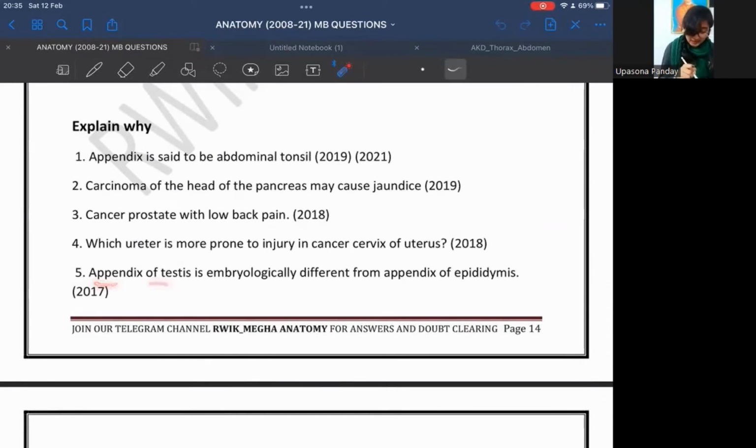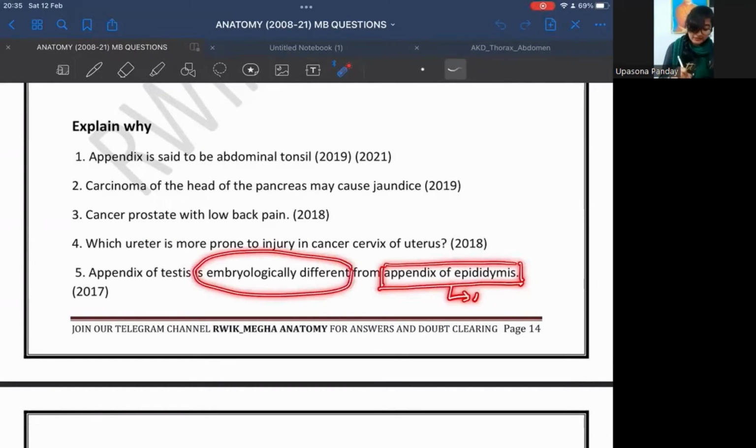Appendix of the testis is embryologically different from the appendix of the epididymis. Why? Because the appendix of the testis is the remnant of the cephalic part of the Mullerian duct, whereas the appendix of epididymis is the remnant of the cephalic part of the mesonephros. So these are embryologically different from each other.